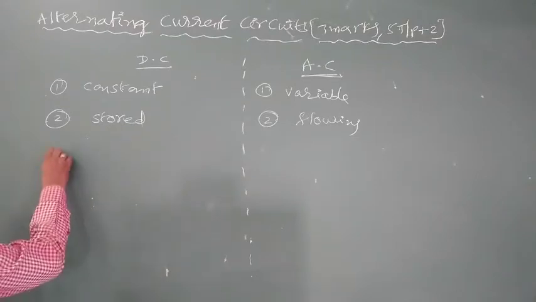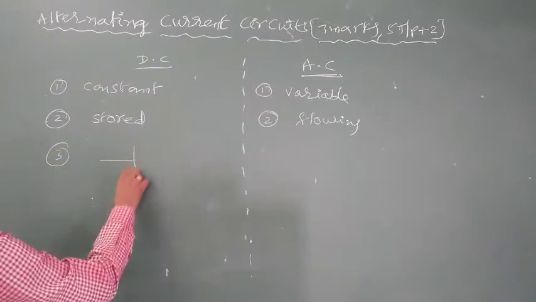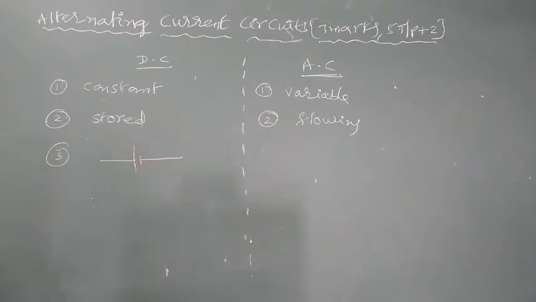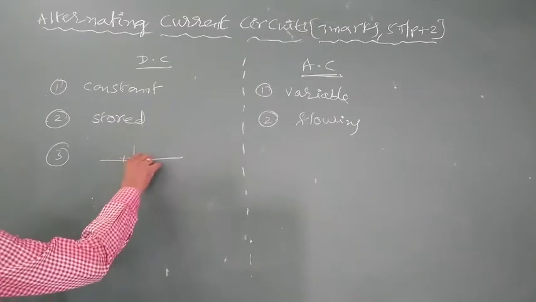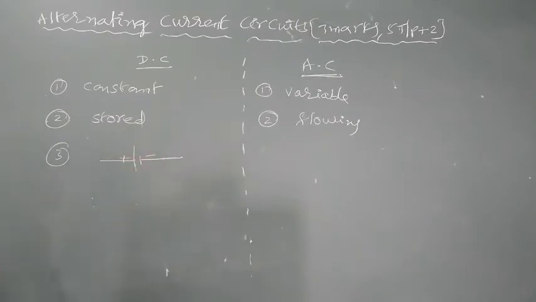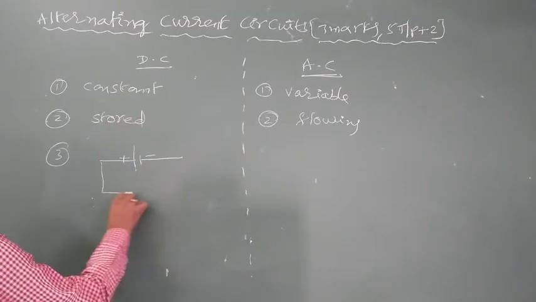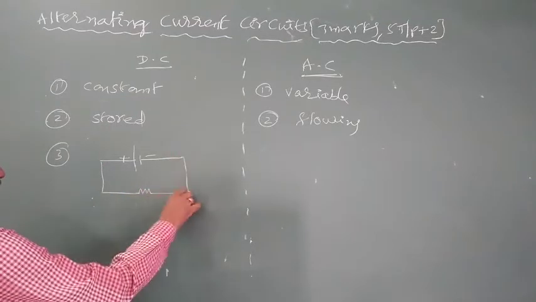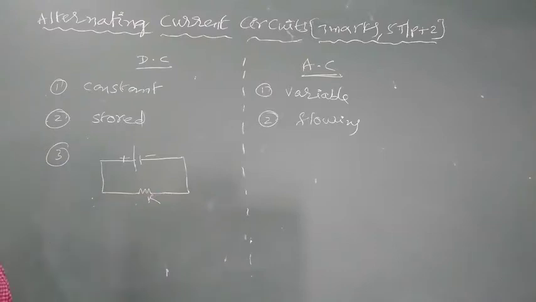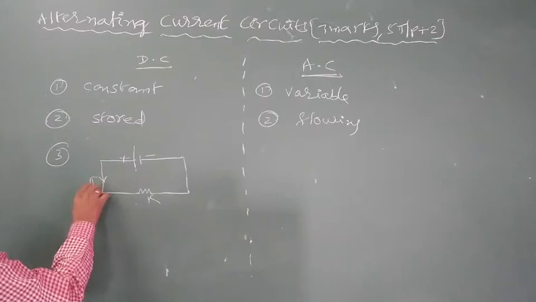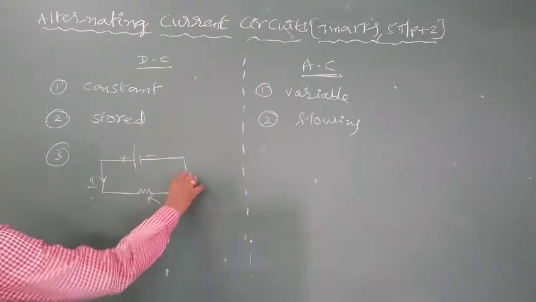We know the symbol of a DC source means a battery. It is the symbol of a DC source. It has positive polarity and negative polarity. When the DC source is connected to a conductor of resistance R, the direction of DC is always from positive polarity to negative polarity.